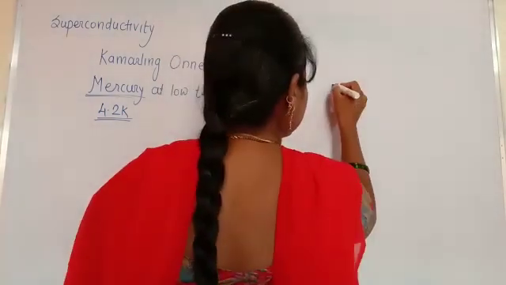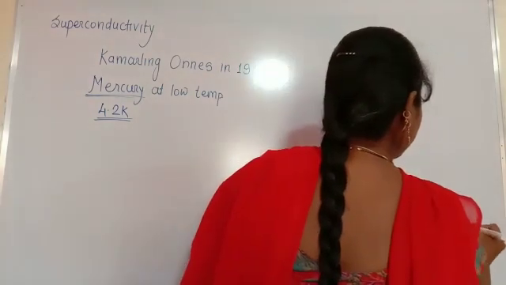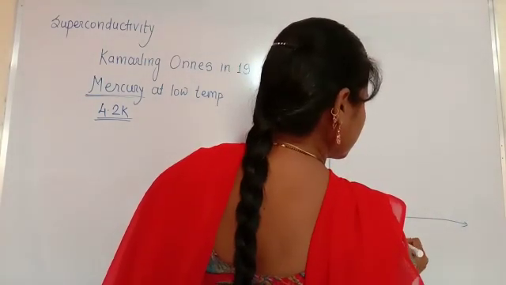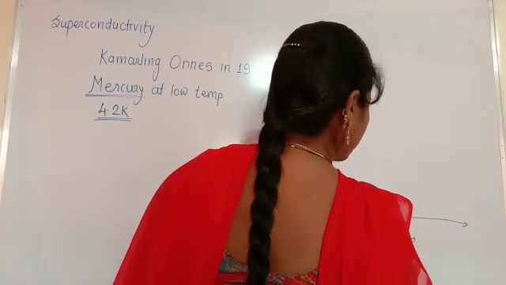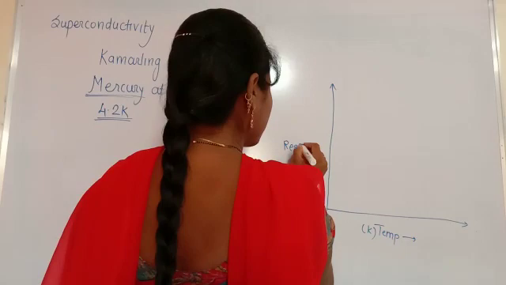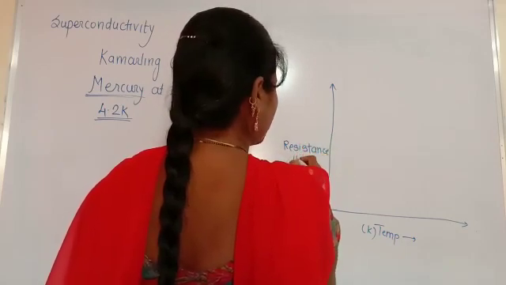This is the graph that we have to discuss here. This is the temperature in Kelvin, and this is the resistance in ohm.